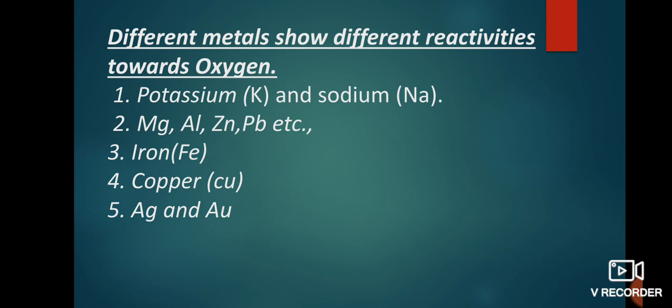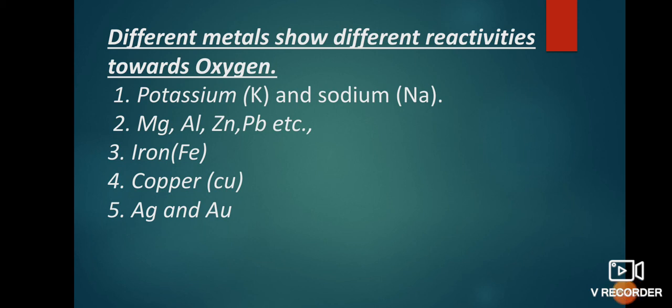Thus, copper does not burn as it has already reacted with oxygen in the air. It's clear? Means copper reacts with oxygen and forms a copper oxide layer on the surface of this metal. So this prevents burning in air. Is it clear?